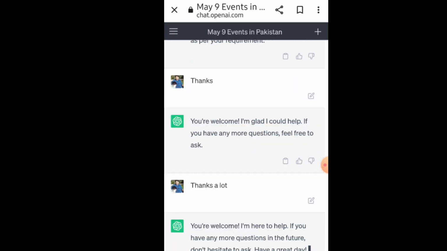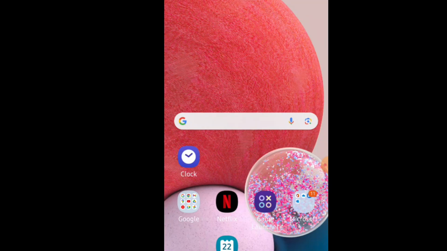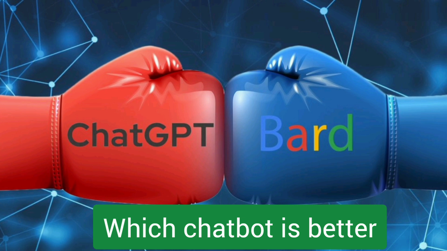Now the question is, which chatbot is better? In my point of view, Google Bard is better as compared to ChatGPT, as Google Bard provides real-time information while ChatGPT has some limitations. However, in writing code, ChatGPT was seen to be much more efficient as compared to Google Bard.